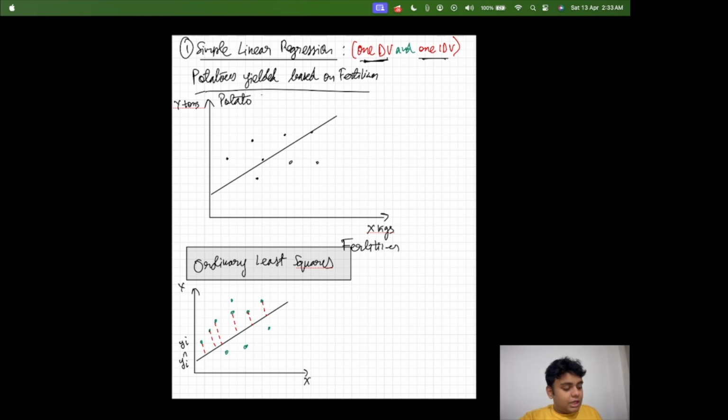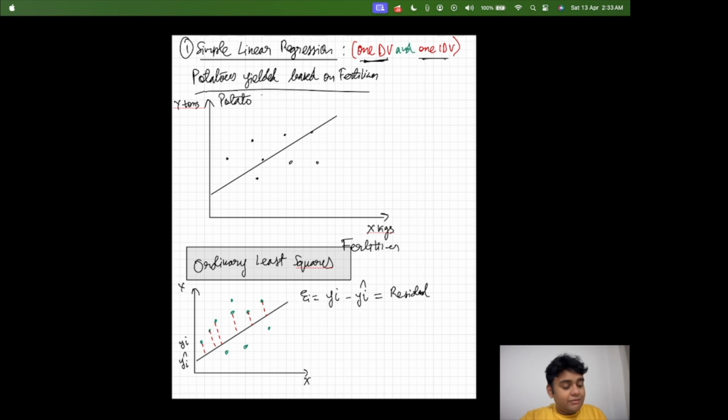So this is how ordinary least squares works. The difference between yi and yi hat is called the residual. Okay, this is called the residual, and this is given by this.